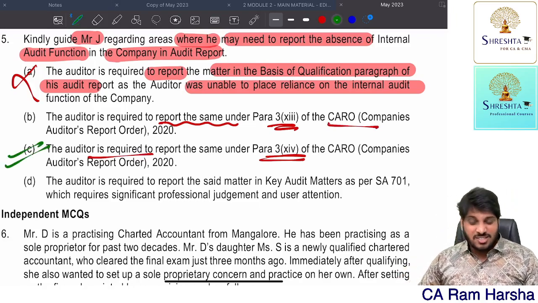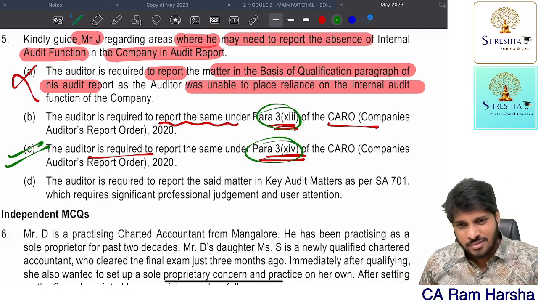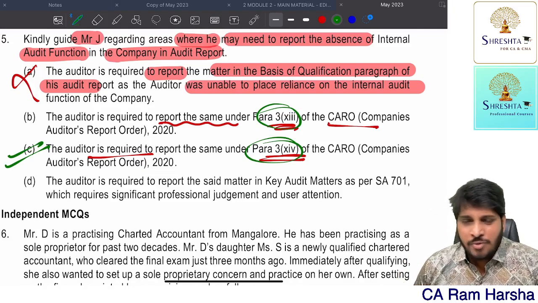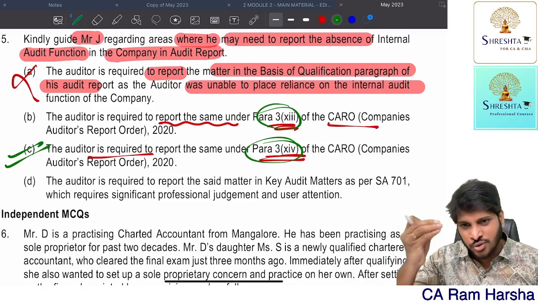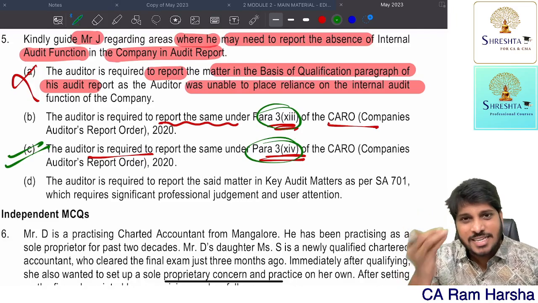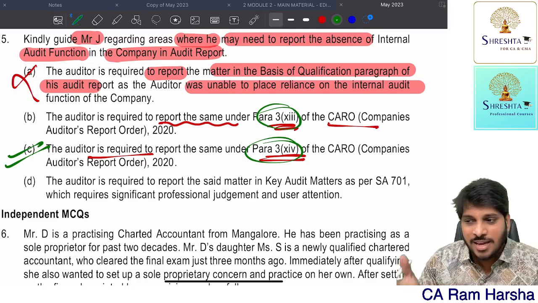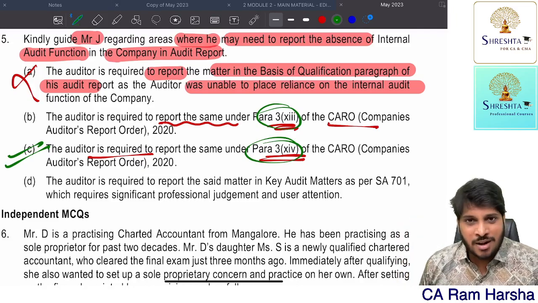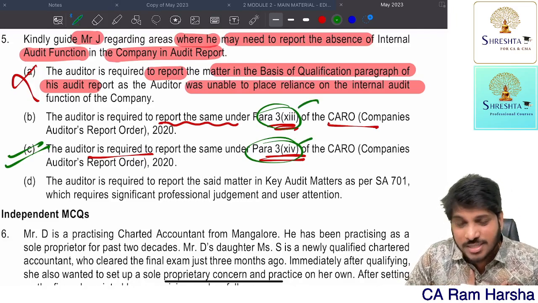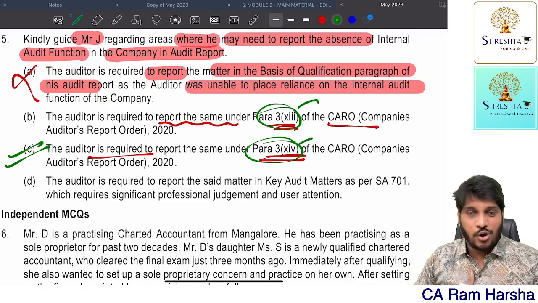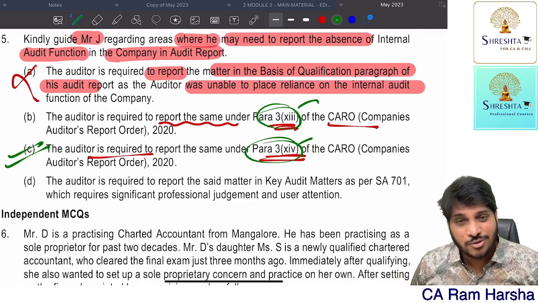Sometimes this kind of question makes me angry. Why does the institute want to test which paragraph? In reality, do we write CARO? Do we make an audit report without looking at anything? I think the people who are designing this question should grow up. They should not test these clause numbers. That should not be the attention. The focus should be on the learning part, the analytical part, not on the memory part. What is clause number 13 of 4? So idiotic. If you personally ask me, sir, do you remember clauses? I never try to remember any clause. I try to understand what exactly they're dealing with. And since my understanding is very good, that's why my students are performing very well.